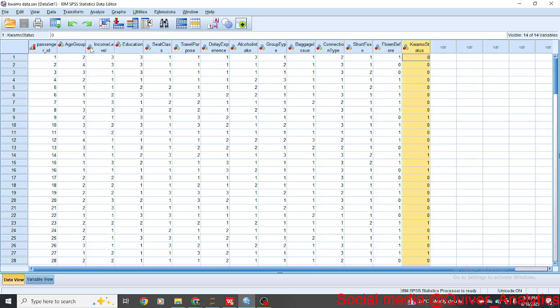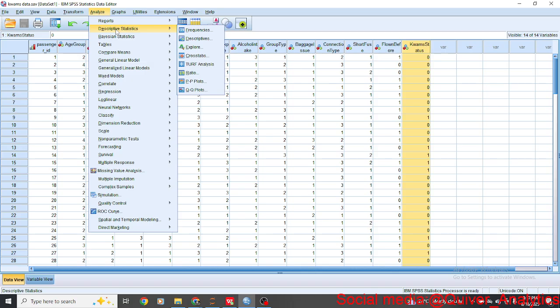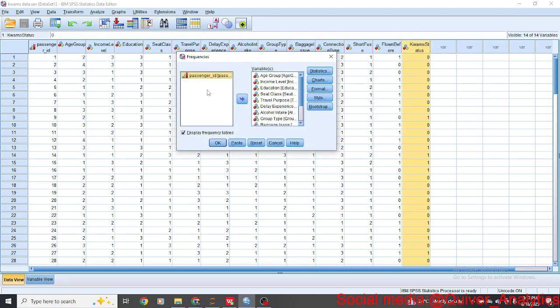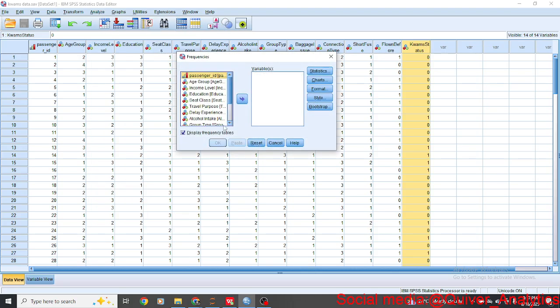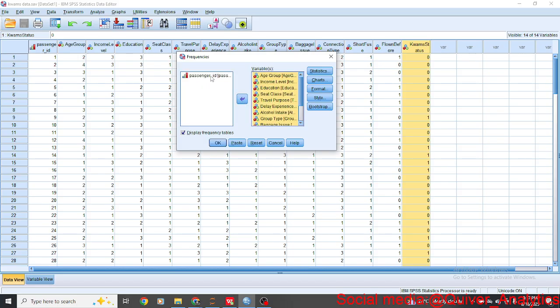So the first thing we do is to explore the data. Because we have categorical data all through, we can easily run Analyze, Descriptive Statistics, Frequencies, and I'll reset because I've done this before. So I'm picking all the categorical variables outside ID because it's a serial number. I'm leaving display frequency tables.